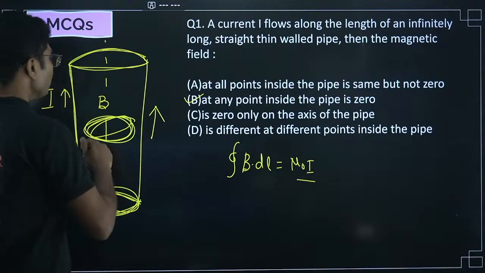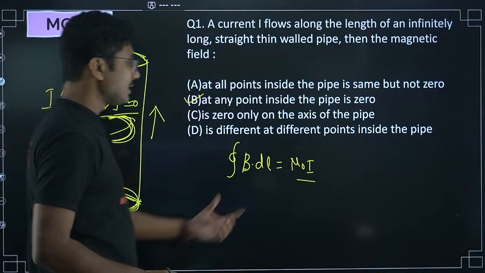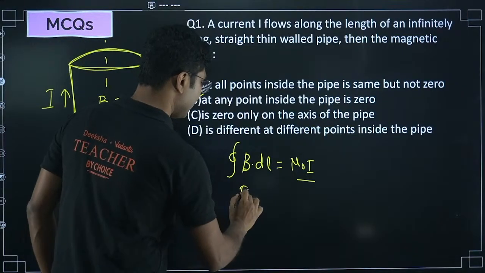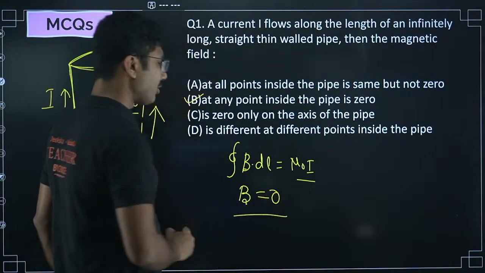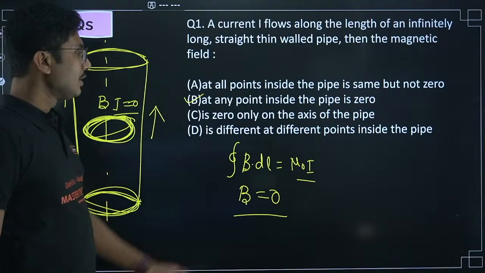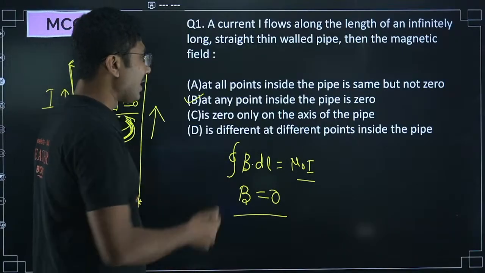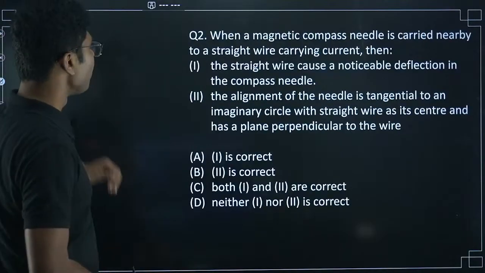So the current inside is zero. Inside current zero means the magnetic field has to be zero. dl cannot be zero. dl is basically the circumference of the circle. So dl cannot be zero, so only B can be zero. So it is zero at each and every point inside the pipe.